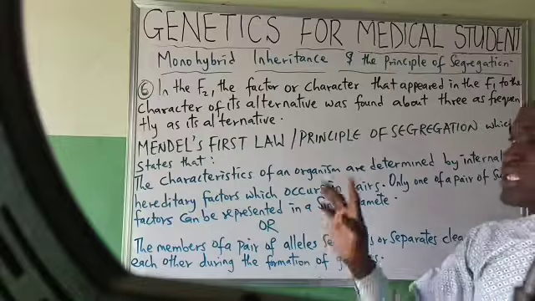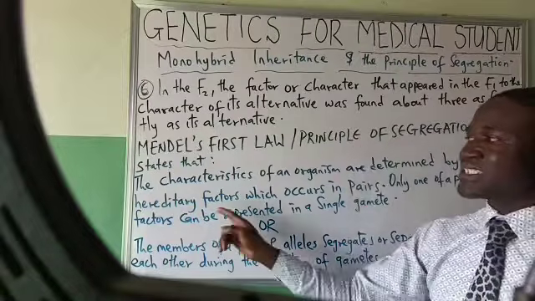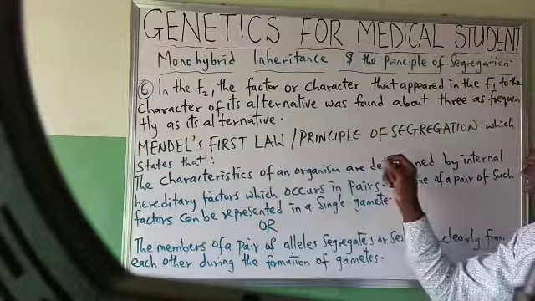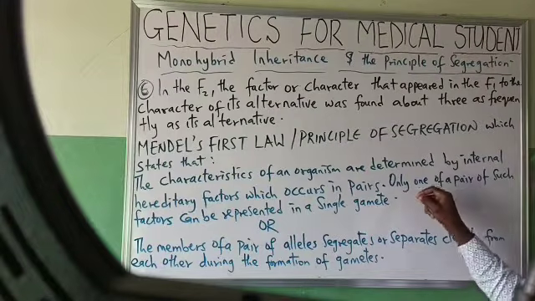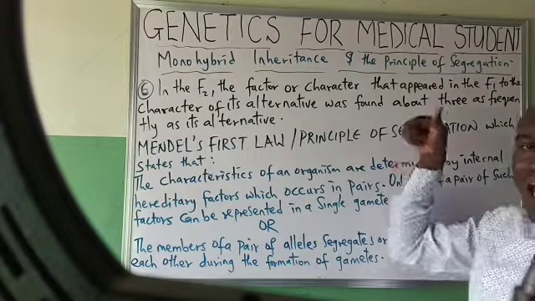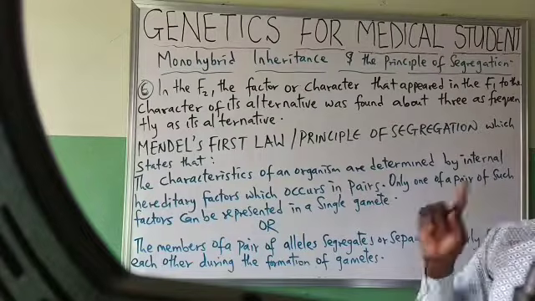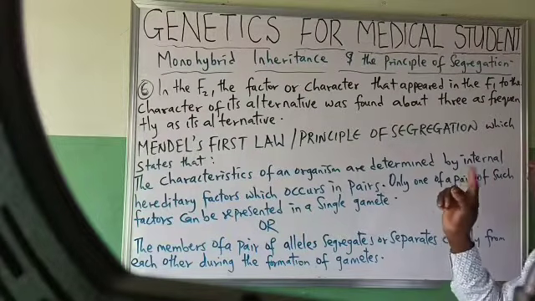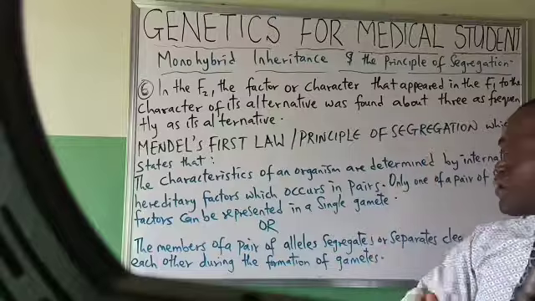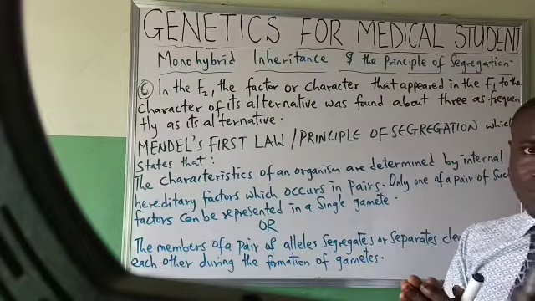Segregation. And the law states that the characteristics of an organism are determined by internal hereditary factors, which occur in pairs. Only one of a pair of such factors can be represented in a single gamete.